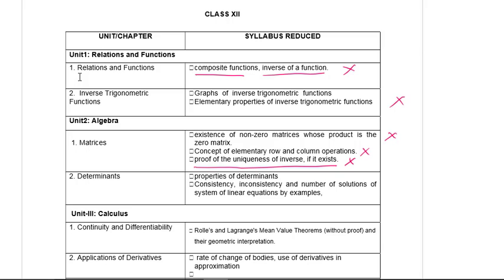From the topic determinants, properties of determinants are now excluded, and consistency, inconsistency and number of solutions of system of linear equations by examples is excluded. So most of the portion from determinants is now excluded. What is there for that? You can visit the website.